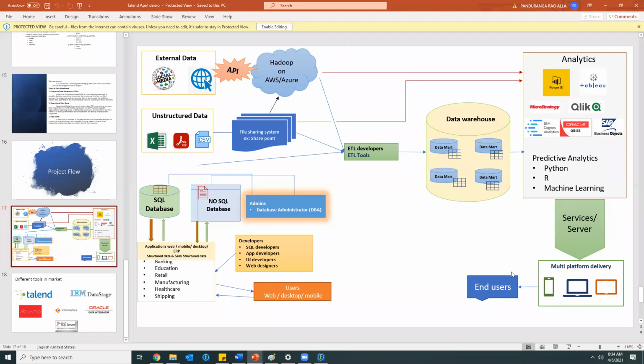Finally, the end user will see data in the form of reports after analysis. But for the end user to see data in the form of reports, on the back end we need to do all this work.